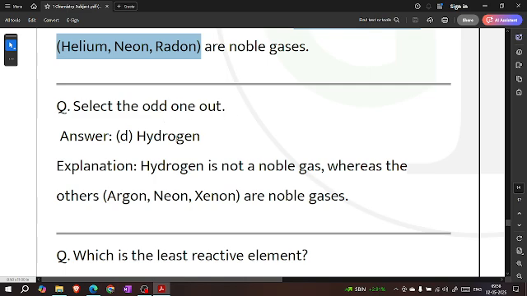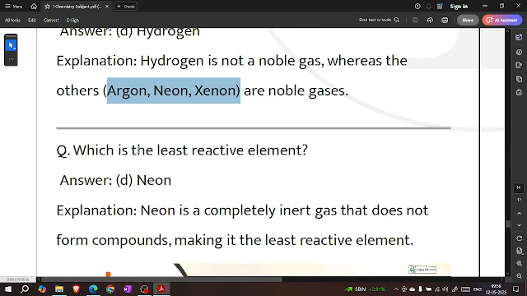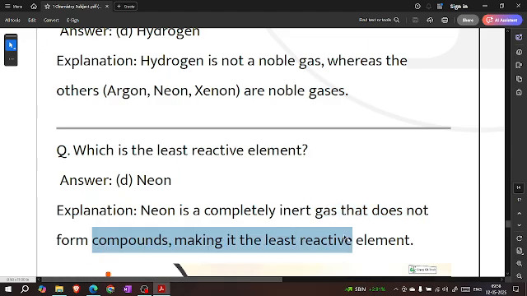Select odd one out. Hydrogen. Hydrogen is not a noble gas, whereas the others, argon, neon, and xenon, are noble gases. Which is the least reactive element? Neon. Neon is a completely inert gas that does not form compounds, making it the least reactive element.